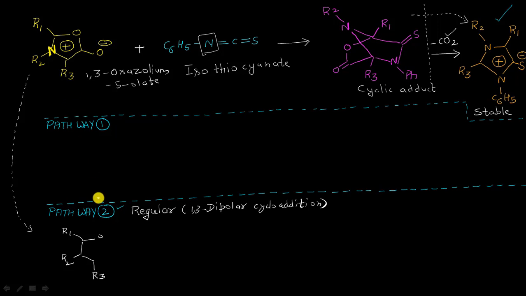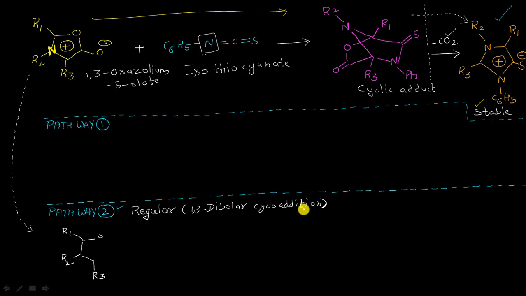Both the pathways will be occurring simultaneously, resulting in the formation of two different types of products. Okay, whatever reaction you can see here, I mean in this direction, it is occurring in one of the pathways and resulting in the formation of a stable 5-membered structure here, which you can see right on your screen. Okay, and right now we are talking about the second pathway, which is our regular 1,3 dipolar cycloaddition reaction.